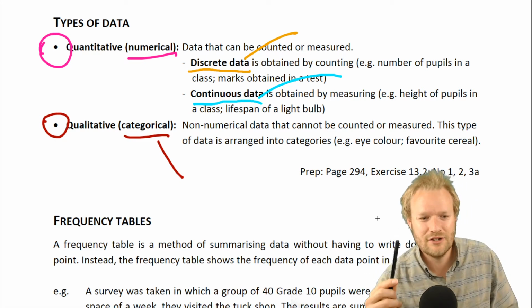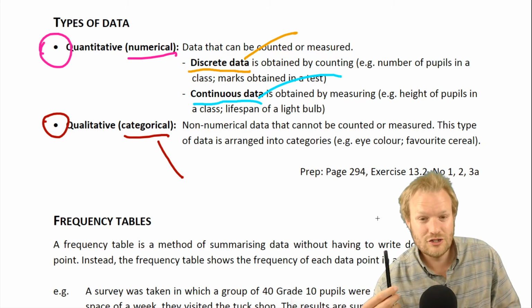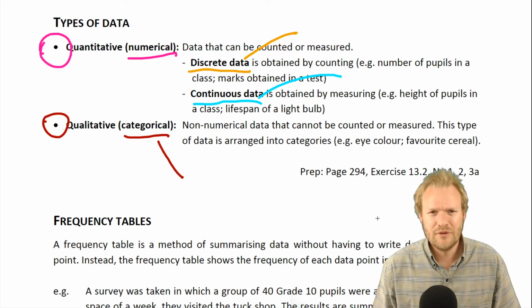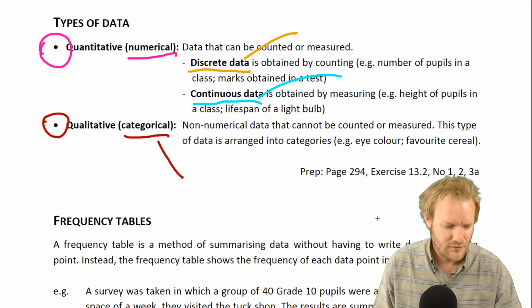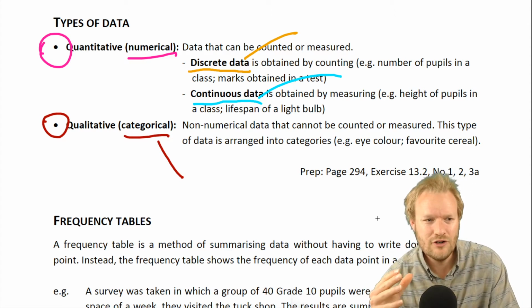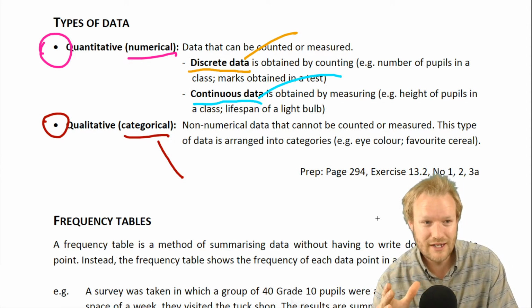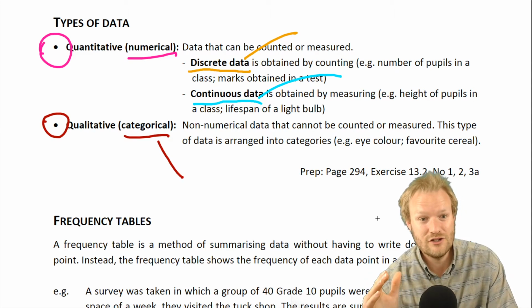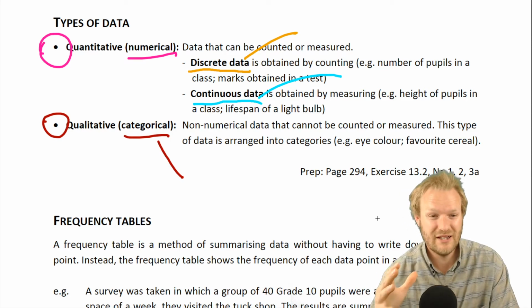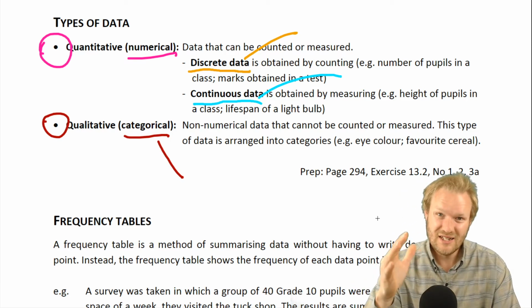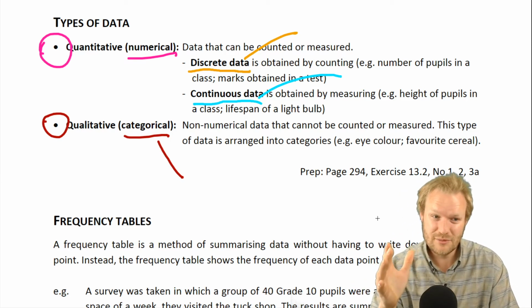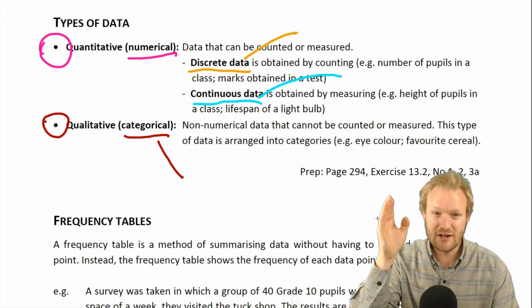Now, here's what I said earlier about how you might put numbers to it. It's still qualitative. If I asked you, how much do you understand quantitative versus qualitative data now, on a scale of 1 to 5? Although you're putting a number to it, that's where we're blurring the lines a bit, because we're putting it in categories.